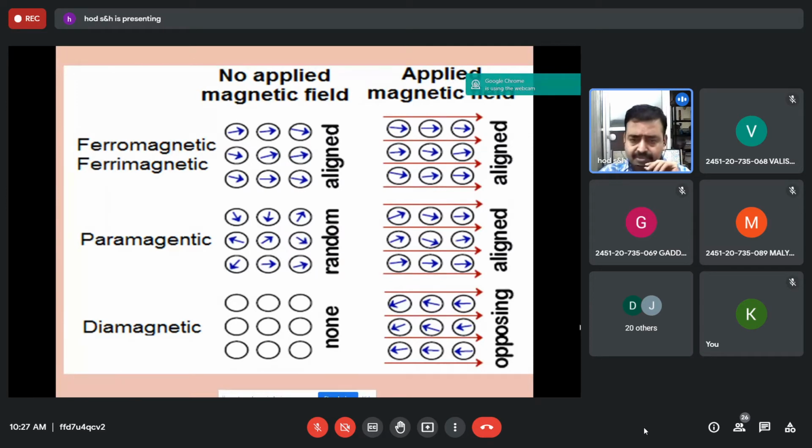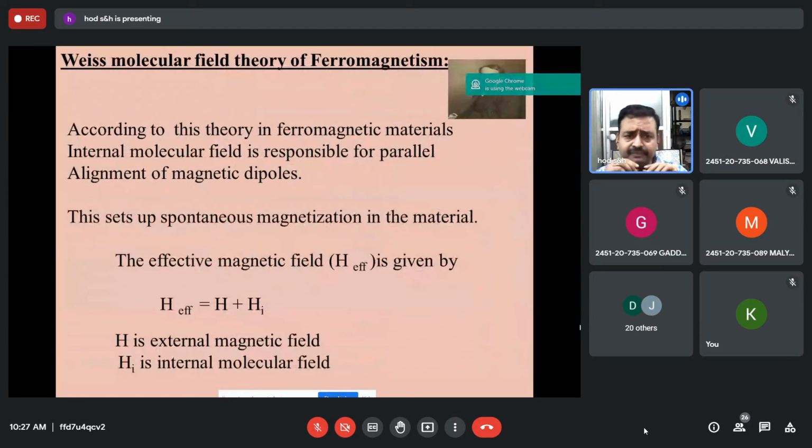This is one question. Then a very important one is Weiss's molecular field theory of ferromagnets. This you will also get, so only the salient features of Weiss's molecular field theory. According to Weiss's theory, why do ferromagnetic materials show spontaneous magnetization? It is because the internal molecular field is also responsible for the alignment of magnetic dipoles in the direction of the field.